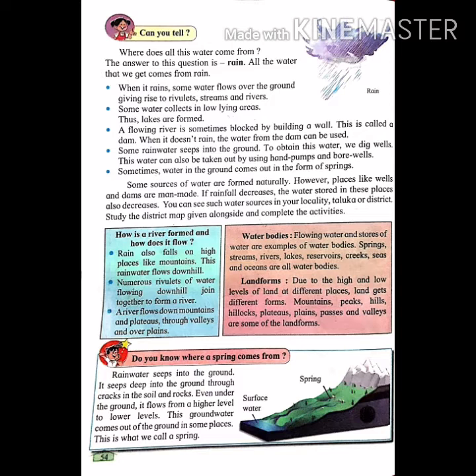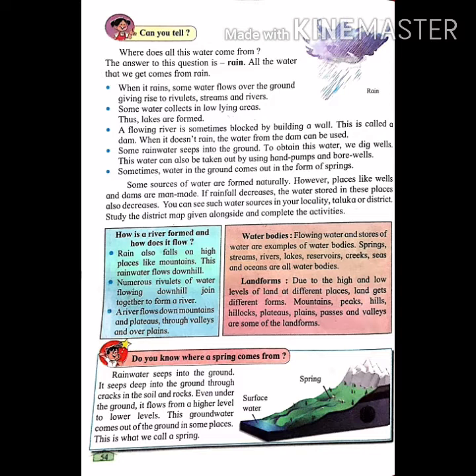When it rains, some water flows over the ground, giving rise to rivulets, streams and rivers. Some water collects in low-lying areas. Thus, lakes are formed. Lakes means tala.